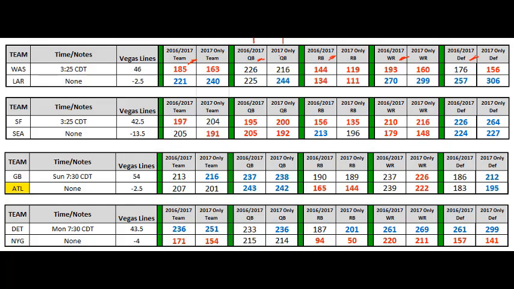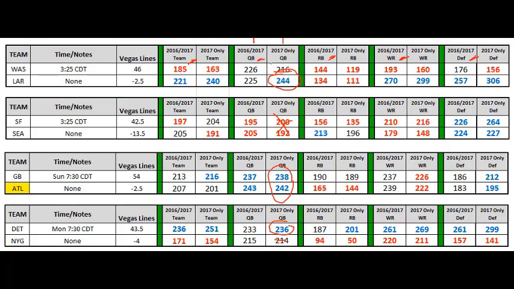So what we do is we go through and find a quarterback. Again, we're focusing on blue. We've got a blue 244 here, which is great. Let's go down. Here's a couple. These are really good power ratings for the quarterback, and we've got a 236 here. So we would obviously avoid anything with red PR numbers, and black. There's enough blue that we don't have to consider anything black, that's neutral. So our quarterbacks are going to be chosen from either the LA Rams, Green Bay, Atlanta, or Detroit. We'll just table that for now.